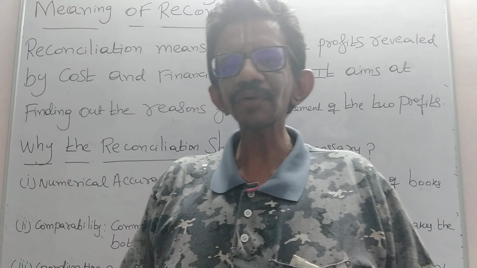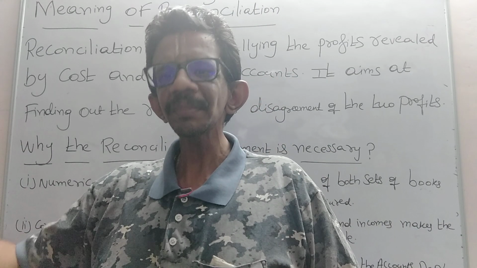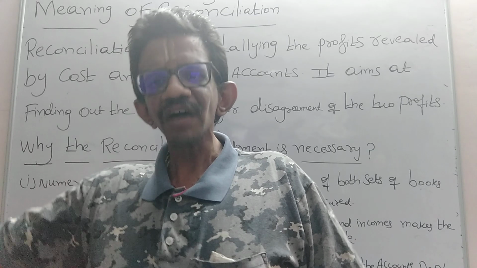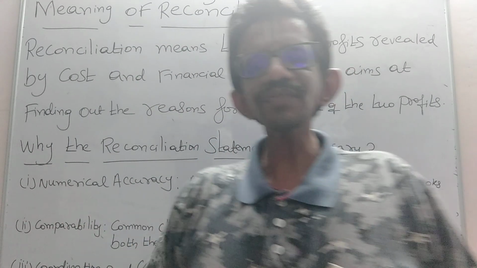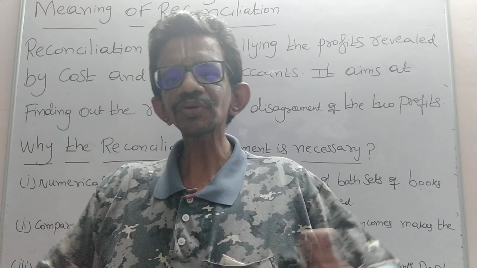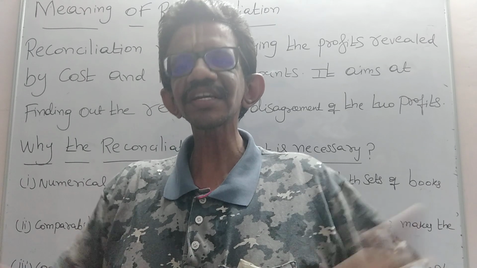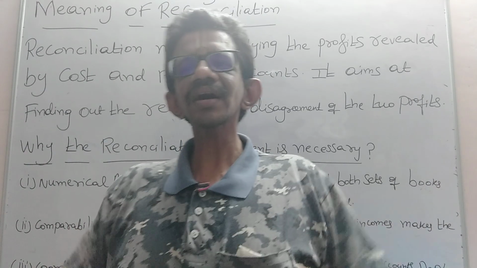The finance manager should disclose the expenses and income to the costing manager. The costing manager also should disclose the expenses and the income to the finance manager. Both should try to tally the profit with each other in order to make it correct.